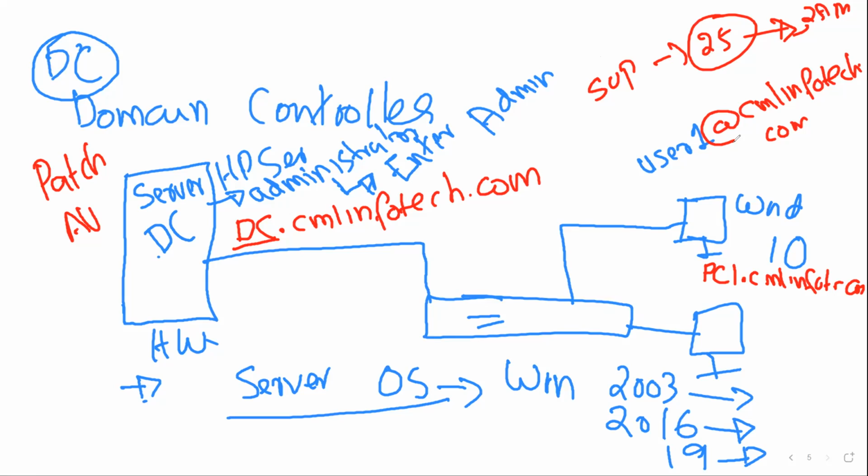Otherwise I need to come to every desk and do it manually for every user, which is not good practice. So in the domain controller, I'm going to create what is called an OU, organizational unit. Then I'll put the respective users in it and assign some set of policies to them. This is called Active Directory.